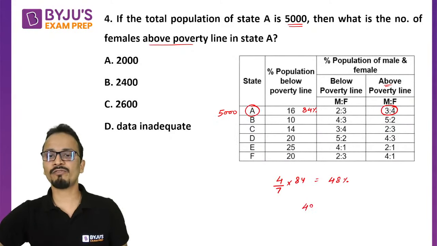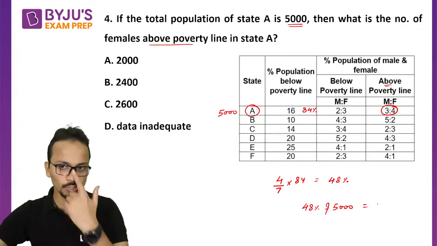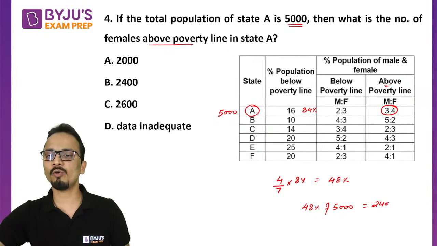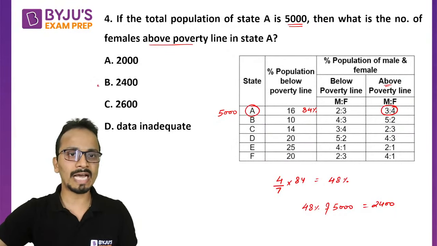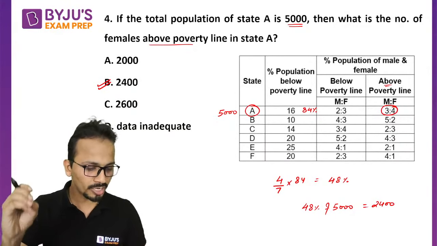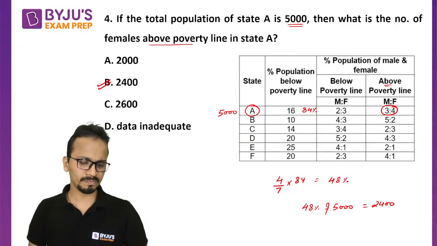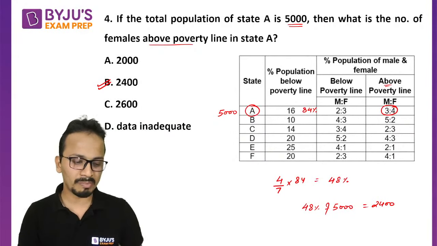So just calculate 48% of 5,000. 5,000 is the total population and this value will come out to be 2,400. So 2,400, that is option B, will be the correct answer. So Greek god, Shivansh, Piyush and Siddharth, lovely, very good. So keep responding in the similar manner.